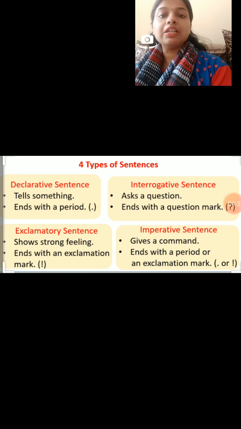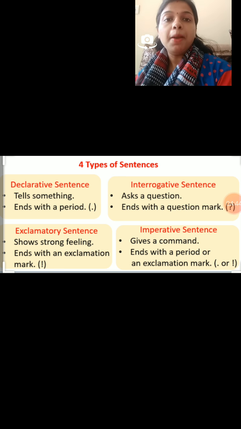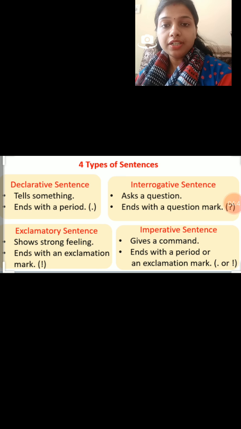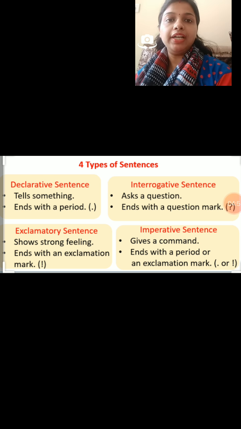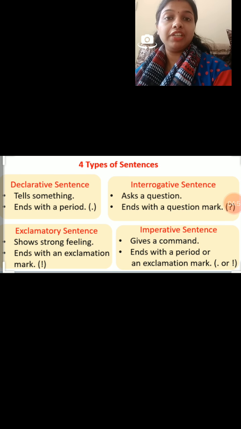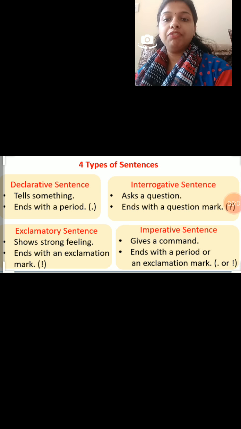Next is exclamatory sentence, which shows strong feeling and it ends with an exclamation mark. Now here the sentence can be: what a beautiful building it is. So it is expressing a strong feeling after looking at the building, that what a beautiful building it is. So it will end with an exclamation mark.